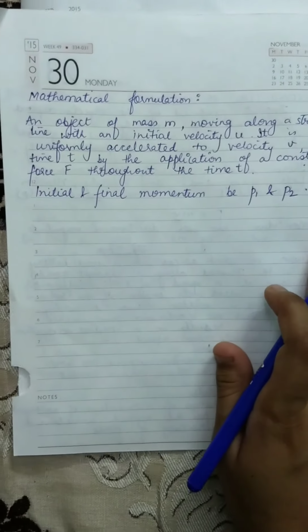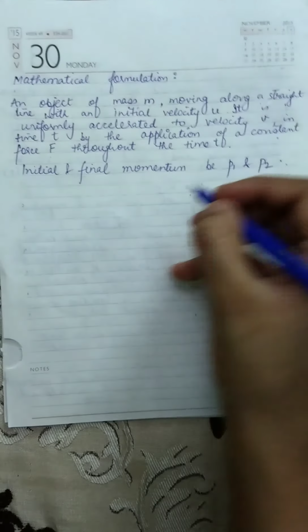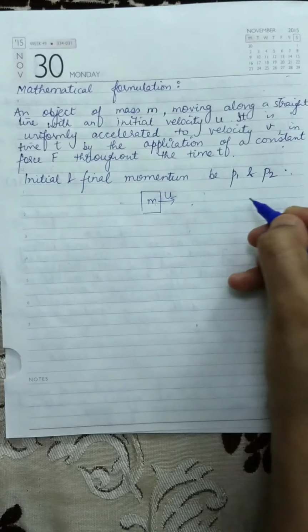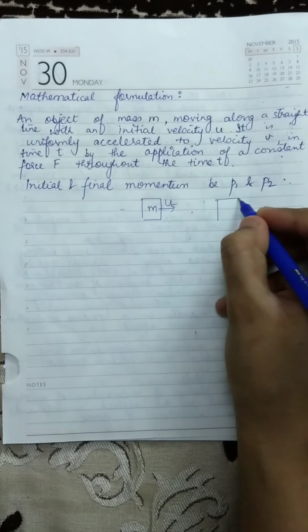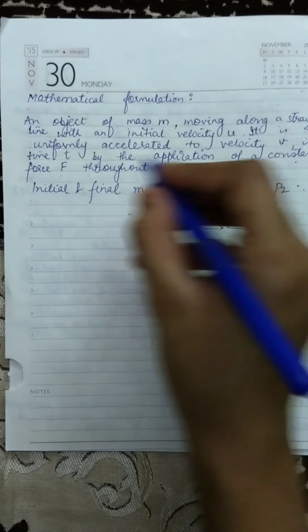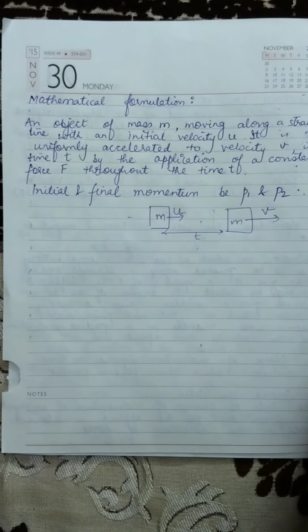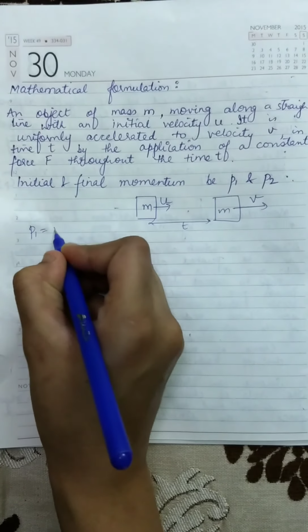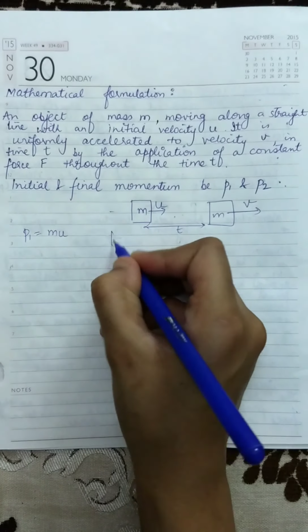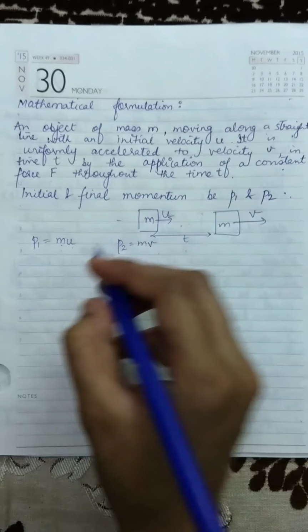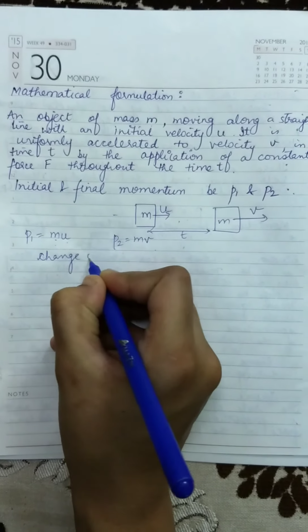सो मैथमेटिकल फॉर्मुलेशन इज: if a body or object of mass m is moving along a straight line with the initial velocity u, and it is uniformly accelerated to final velocity v in time t by the application of a constant force F throughout the time t. So initial and final momentum will be p1 and p2. p1 is equal to mu and p2 will be mv, because mass into velocity, it was initial and this is final.